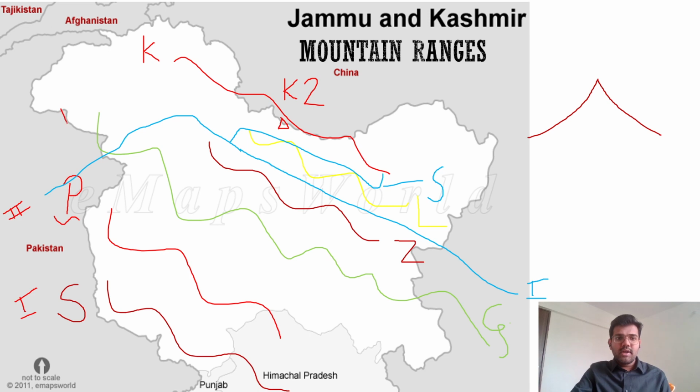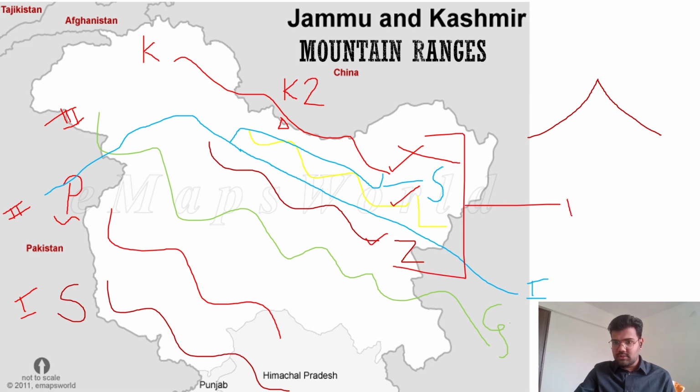Then the third division is the Greater Himalayas. And the fourth division is related to the Trans Himalayas. So the Karakoram range, the Ladakh range and the Zanskar range, these three together are called the fourth division, that is, Trans Himalaya. I hope the divisions are clear.